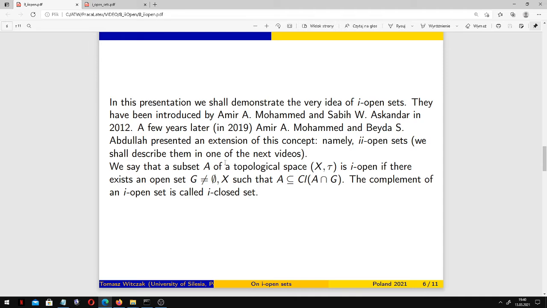We say that a subset A of a topological space is I-open if there exists an open set G, which is different than an empty set and different than the whole universe, such that A is contained in closure of A and G. Yes, we calculate intersection of A and G and its closure, and then A should be contained in this closure. The complement of an I-open set is called I-closed set, of course.